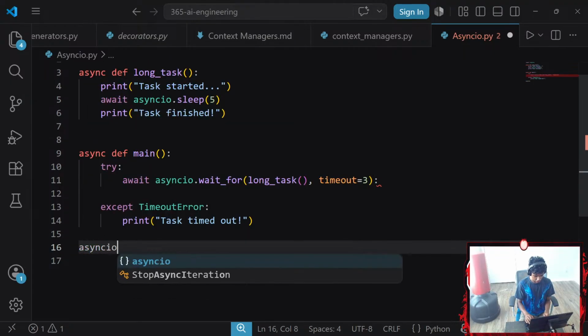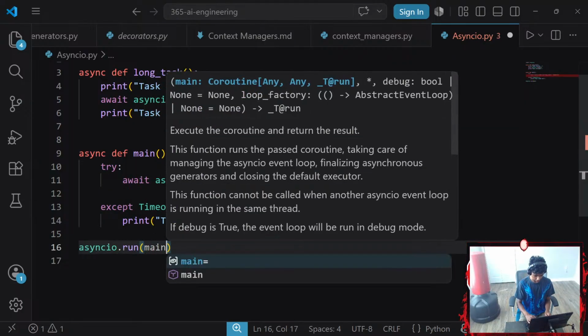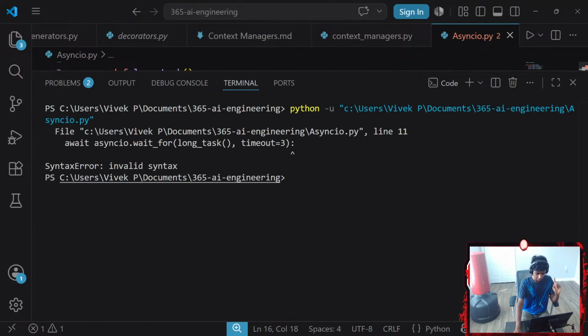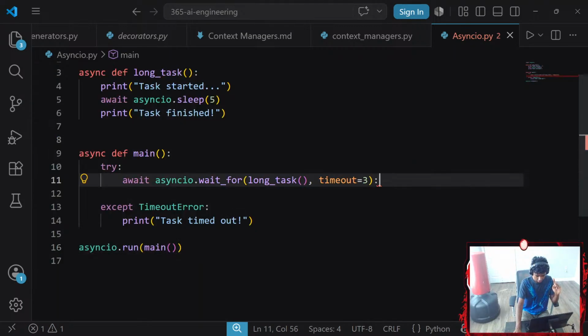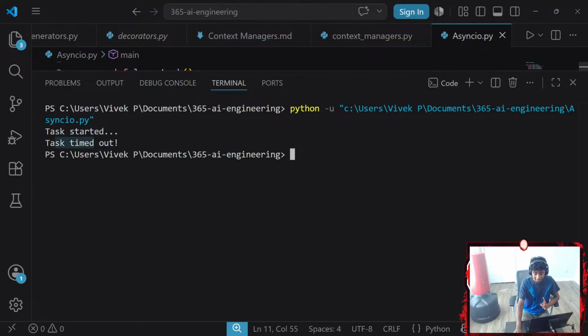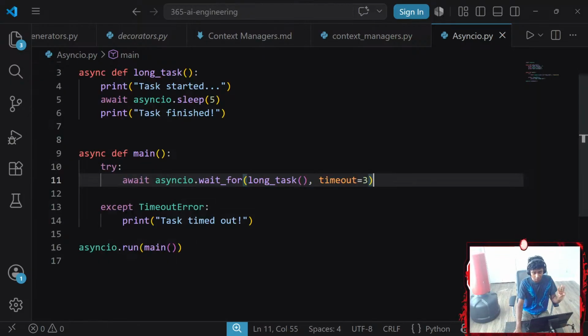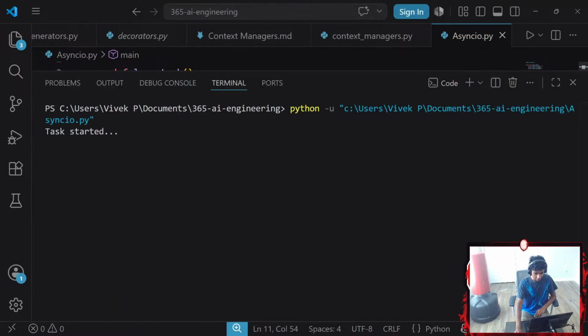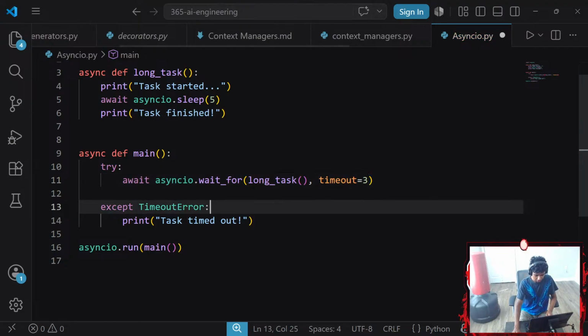I'm going to go with asyncio.run. I want to run my main function. Syntax error, invalid syntax, no colons. Oh, guys, I'm such an idiot. Task started. Task timed out because it was 3 seconds. What if I had this be 6 seconds? This is going to say task finished in a whopping 6 seconds. Nice.